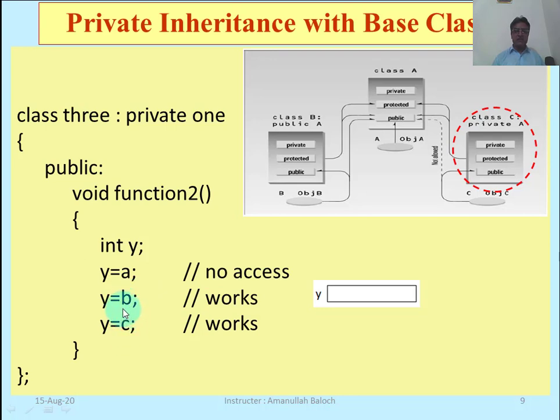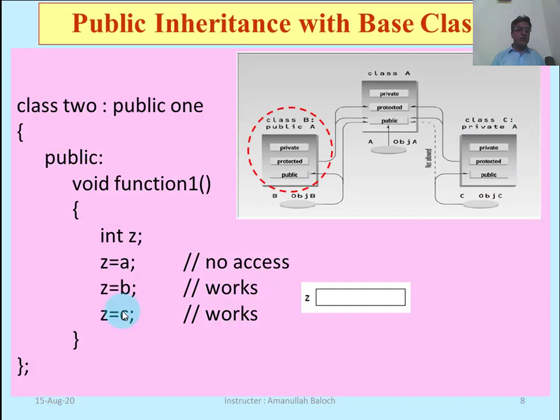This difference can be seen in the main program when we create the object of class 2, the derived class.